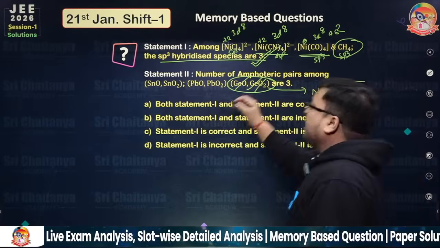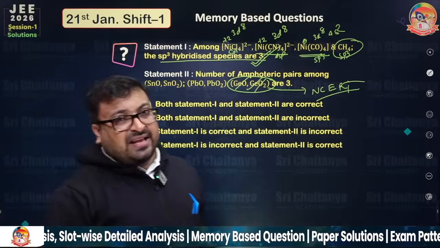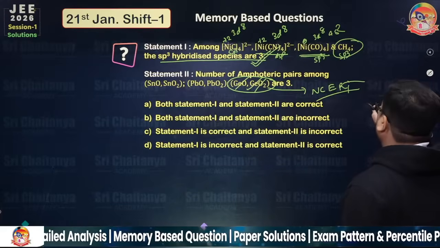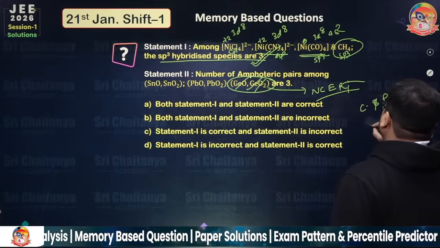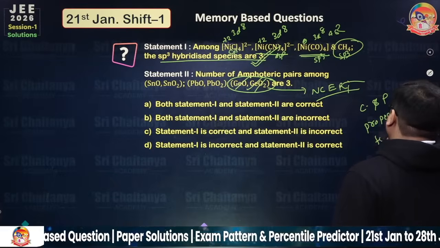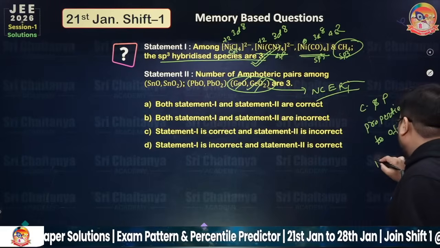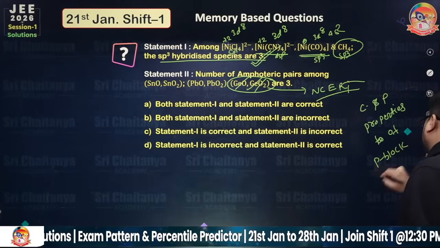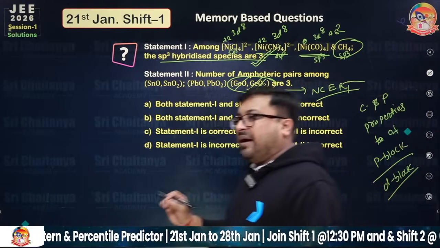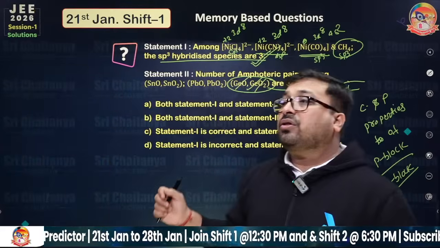Okay, these are your actually acidic oxides. So please revise this area. If you ask, sir, what should we study for tomorrow? Please go for the chemical and physical properties of P block. Okay, and please revise D block. Though in POC, practical organic chemistry, in a very short time you will get better command on the questions.